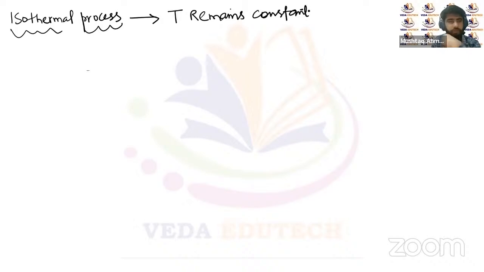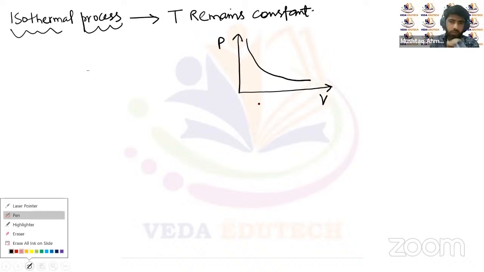So in case of isothermal process, we know that the temperature remains constant for a system, right? If we draw the PV diagram, we know that according to Boyle's law, if the temperature of the system is constant, then the pressure versus volume graph will be a rectangular hyperbola, right? It will be like this.